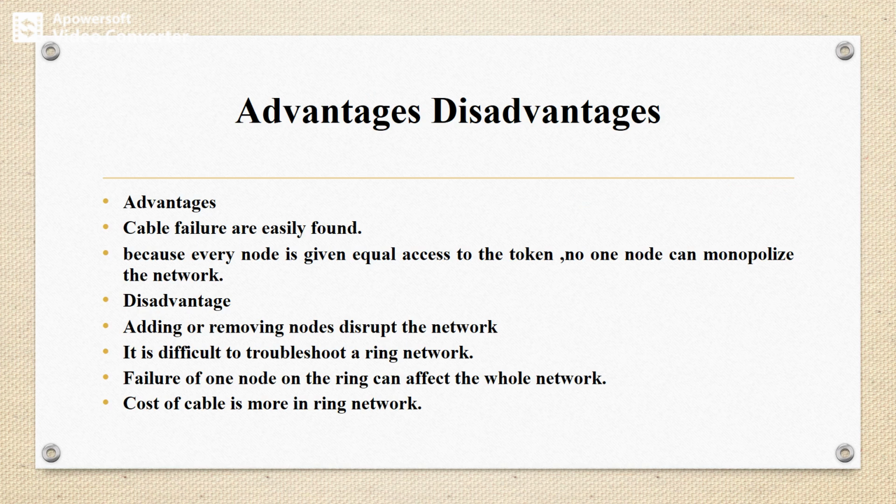So next we'll take advantages as well as disadvantages of ring topology. First, the advantages. Cable failures are easily found, and every node is given equal access to the token. No one node can monopolize the network. Next, the disadvantages. Obviously, adding or removing nodes may affect the network. It is difficult to troubleshoot a ring network. Failure of one node on the ring can affect the whole network since the nodes are interconnected. The cost of cable is more in the ring network.